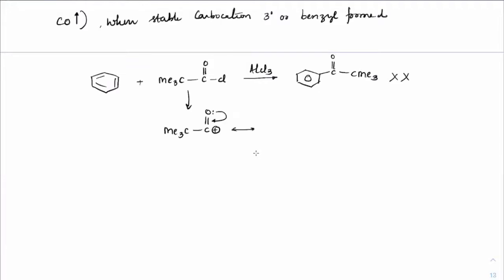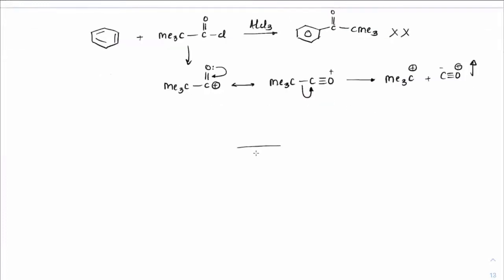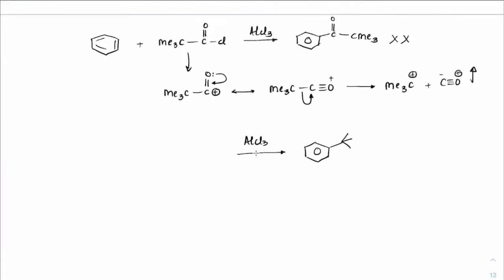Oxygen will complete the octet, making it an octet-completed carbocation. Carbon will take away these electrons and it will form Me3C plus and C triple bond O. C triple bond O is a very stable molecule, so it will easily depart from here, forming CO gas. Now the CO gas will come out and the carbocation left is a tertiary carbocation. So the product you will get in the presence of AlCl3 is actually tert-butylbenzene. So this is the major product.